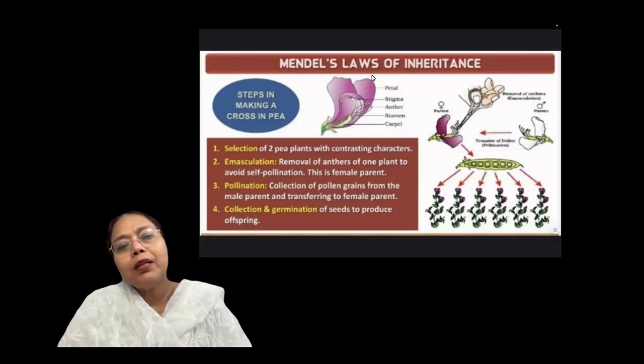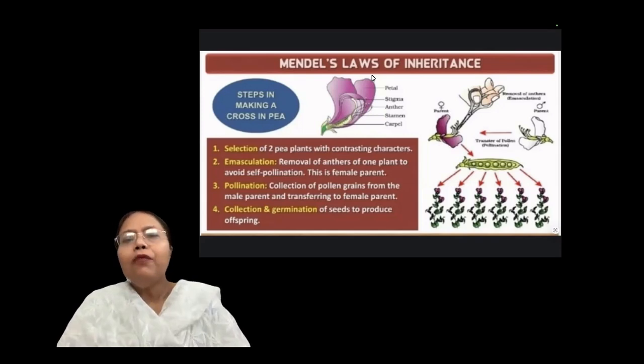This is actually Pisum sativum, a pentamerous flower, Papilionaceae family member, with vexillary petals. You know? So in one flower, removal of the stamens, and in another flower, removal of the female part, that is gynoecium. So removal of the anthers is a step known as the emasculation process.